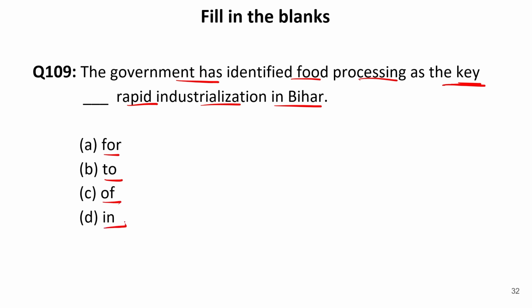Now you must have heard the phrase key to success, or education is the key to success. It means after key we definitely use the preposition to. Therefore here as well we will write key to rapid industrialization in Bihar. So our answer is B, that is key to.